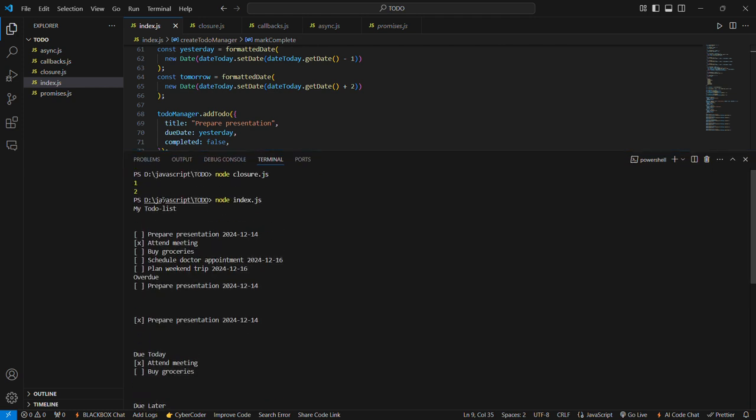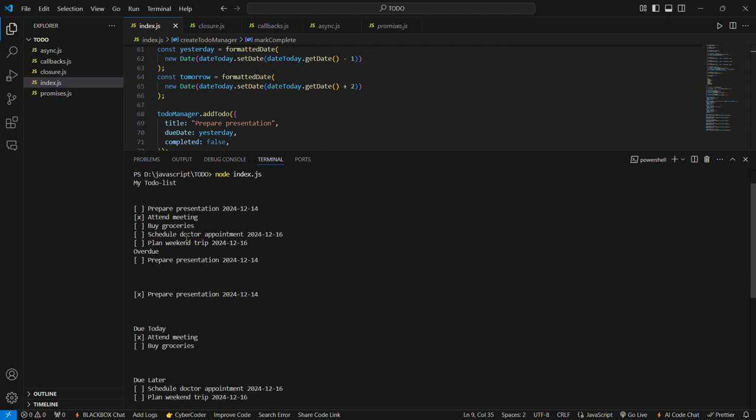See, here is my to-do list. Here, prepare presentation to be done at December 14. Attend meeting is already completed. Buy groceries, scheduled doctor appointment, plan weekend trip. Overdue is prepare presentation, means it is overdue. Already it should be completed, but not yet completed. Next, I have completed, so it is marked as completed into due date.